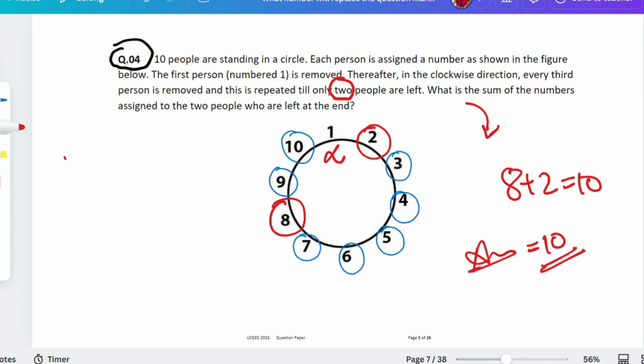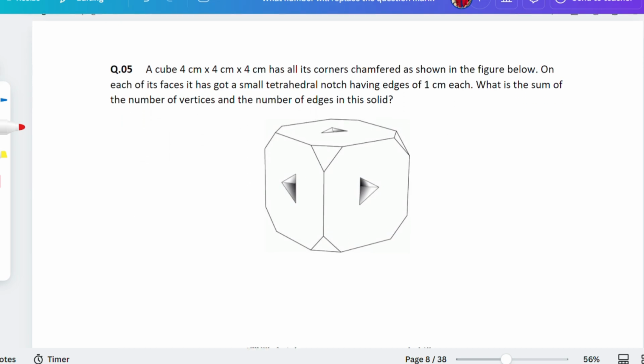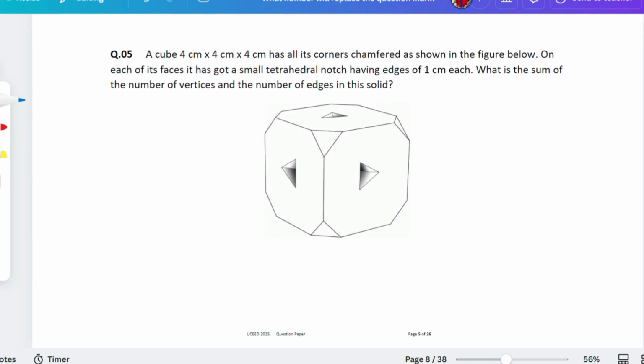It's easy to solve, but it will really put your brains to work in the examination. It's a little hard, a bit confusing. But if you do it in a proper way, you will find the correct answer. The answer is 10. Okay, let's move ahead. This is a very good question. I was expecting a very hard question on counting figures, like a cube, but this one is really easy to solve.